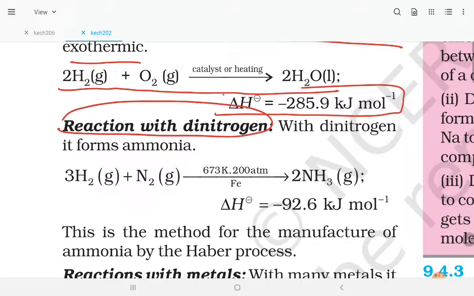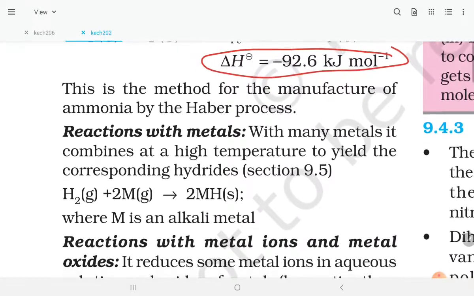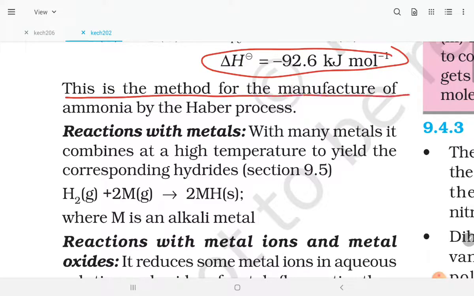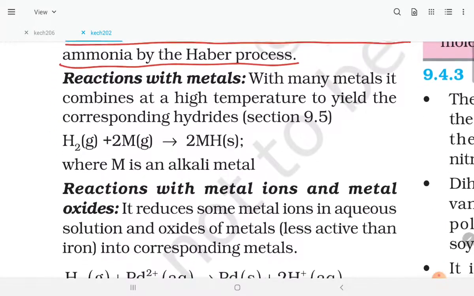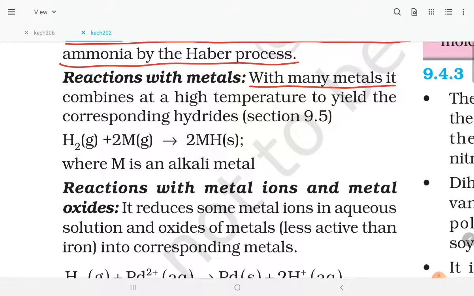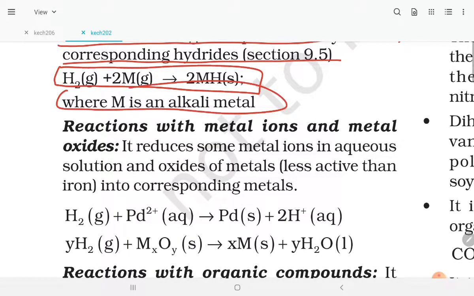Reaction with dinitrogen: with dinitrogen it forms ammonia, with delta H equal to minus 92.6 kilojoules per mole. This is the method for the manufacture of ammonia by the Haber process. With metals, it combines at high temperature to yield the corresponding hydrides, H2 plus 2M gives 2MH, where M is an alkali metal.